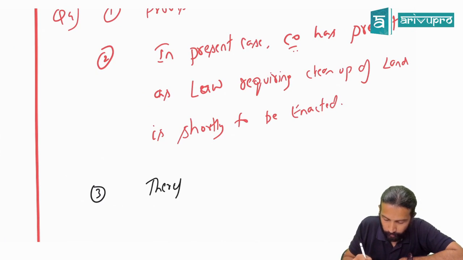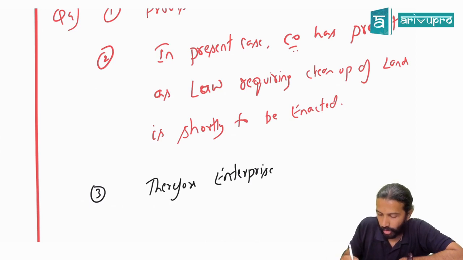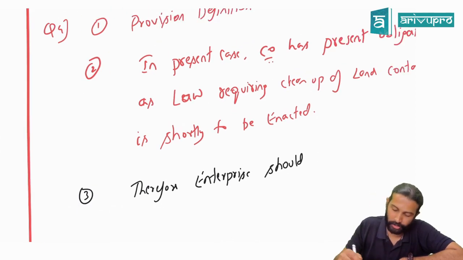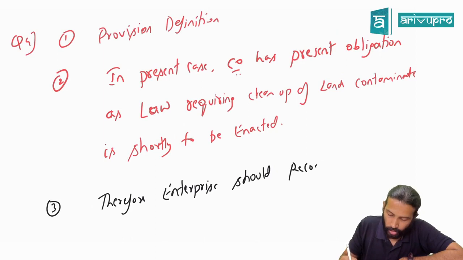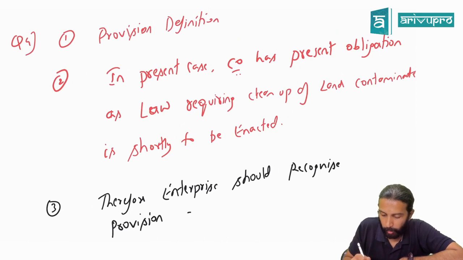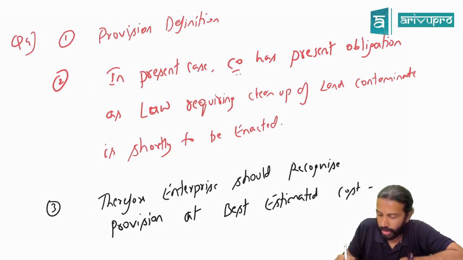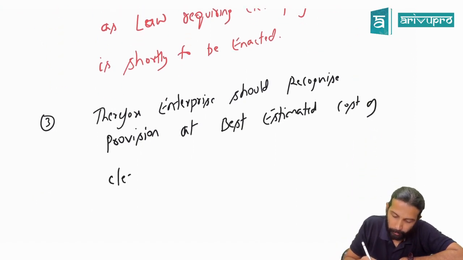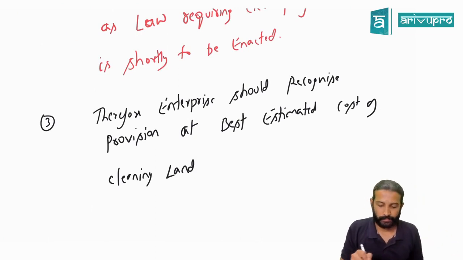Therefore, the entity or the enterprise should recognize provision at what? Should recognize a provision at best estimated amount. At best estimated, or can I write like this? At best estimated cost of cleaning up the land. At best estimated cost of cleanup cost or cleaning the land. Is it okay?